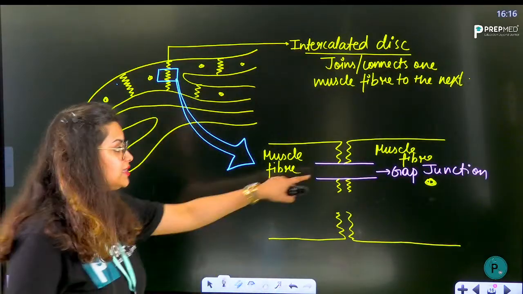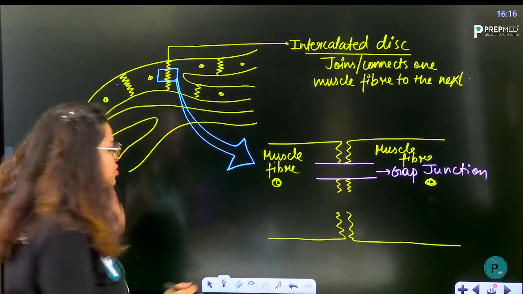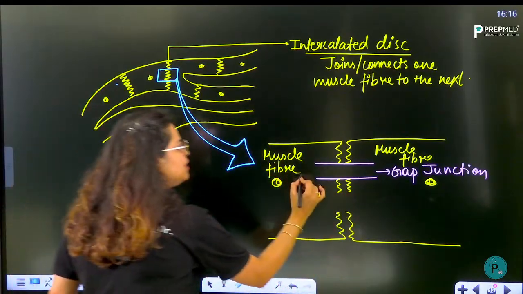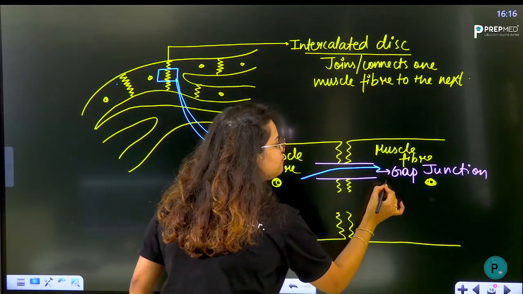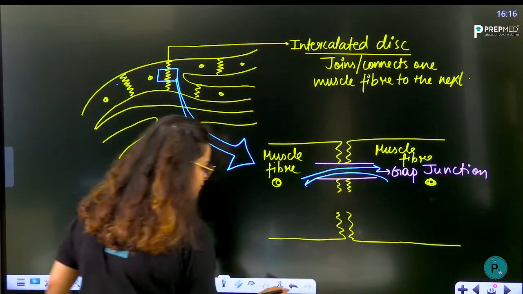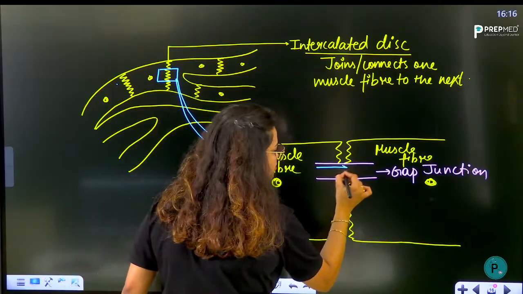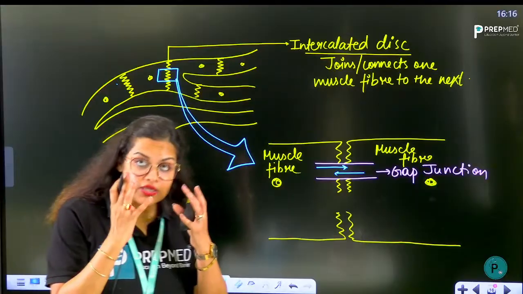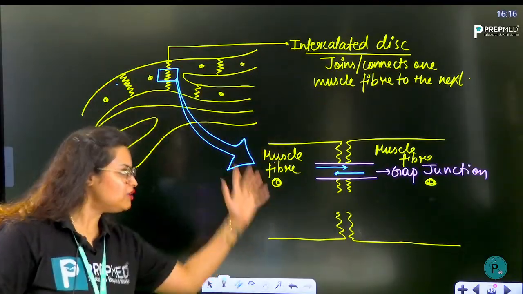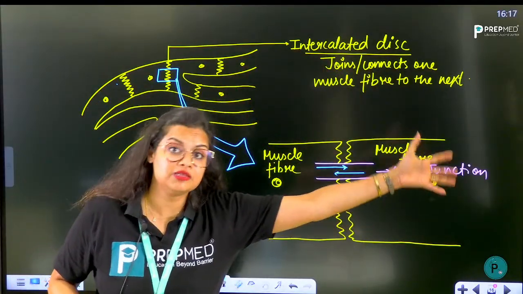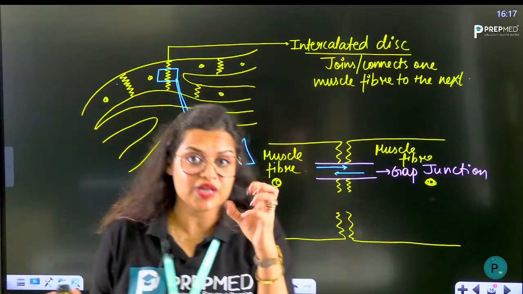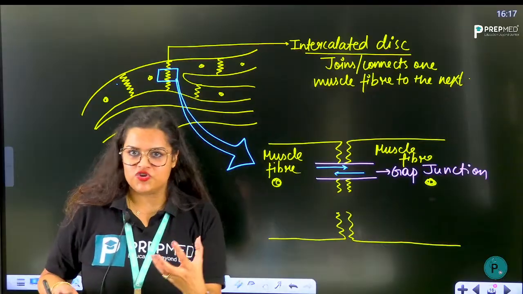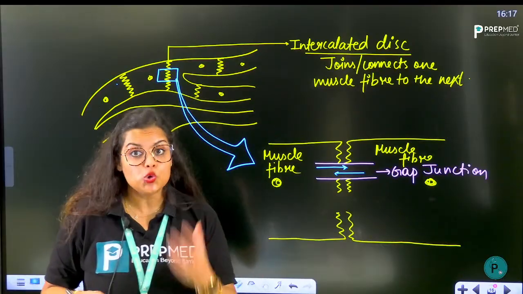So one thing is this gap junction. What would the gap junction do? They would allow the impulses to travel from one muscle fiber to the next muscle fiber. They are transporting the impulses or material or the electrolytes from one muscle fiber to the next. This is how your entire heart can contract as a single unit, especially both the atria and both the ventricles contracting at the same time. How do they do so?